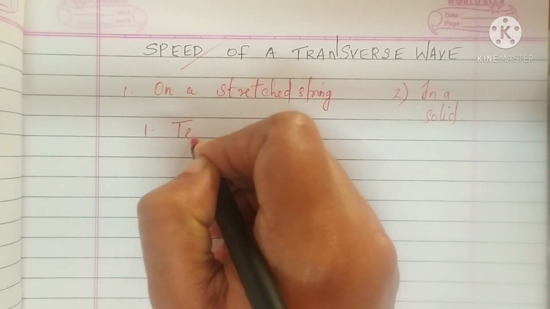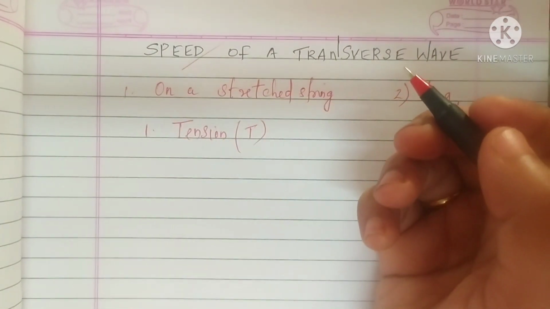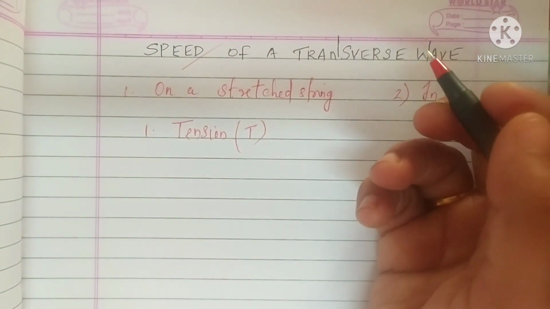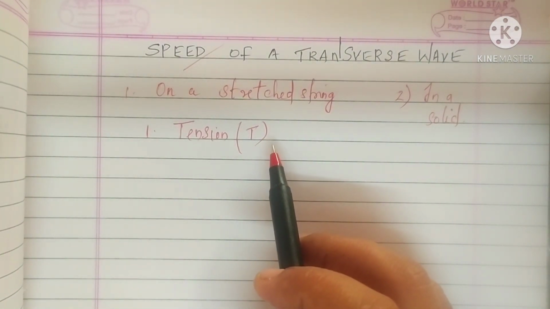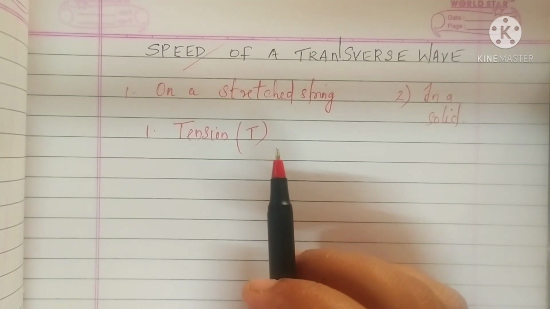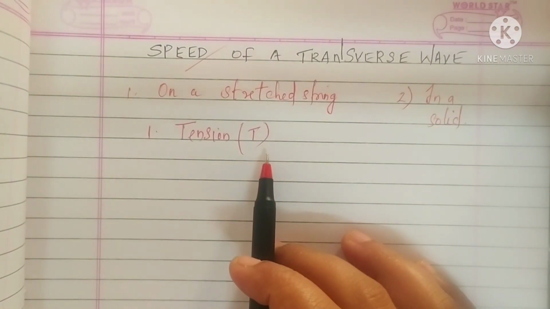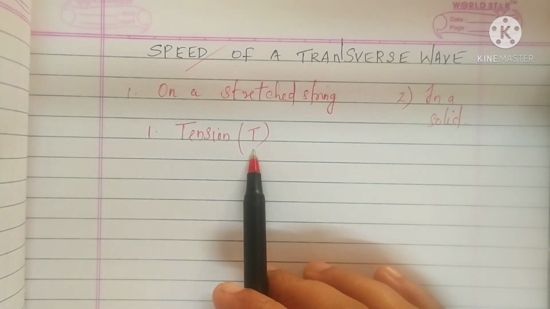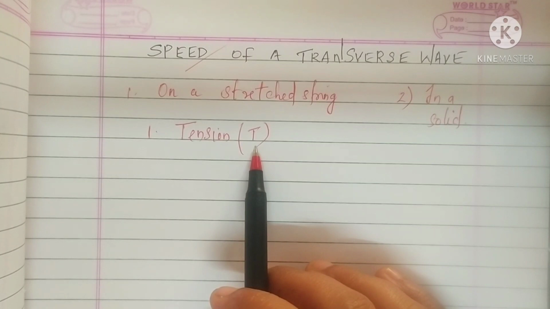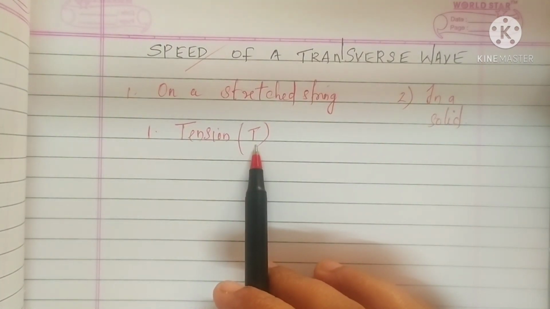First is tension, T, a force. Tension is a measure of elasticity in the string. Without tension, no disturbance can propagate in the string.